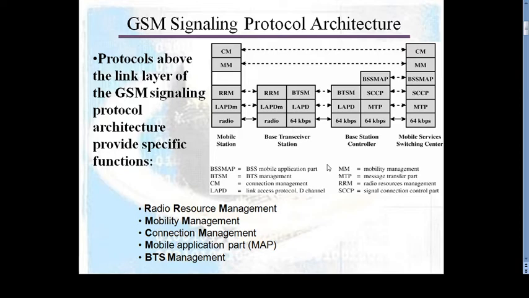The GSM signal protocol architecture defines some very important functions. This structure consists of radio resource management, mobility management, connection management, mobile application part, that is MAP, and BTS management. So we can see them one by one.